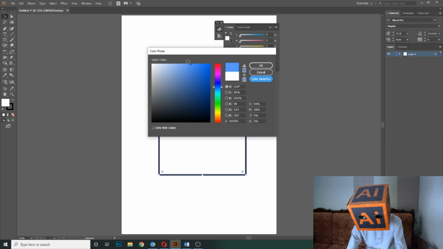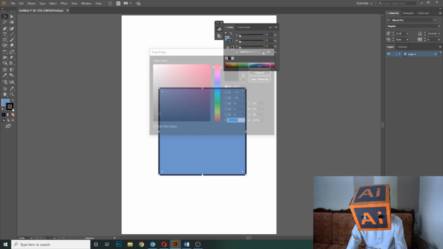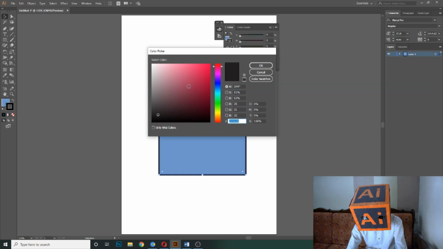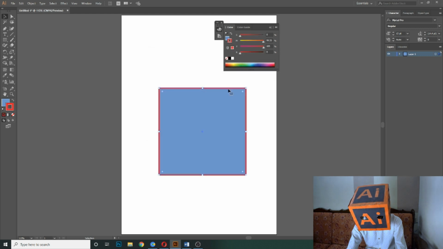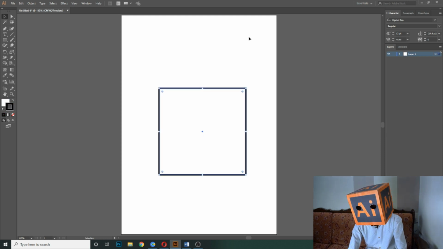Now if you want to pick the blue color, then select the blue color and then press OK. It will change the color. Now if I double click on the stroke, then I can change the stroke's color like this. And there are different other methods to change the color of the shape, but I will tell you about the colors in our next video.